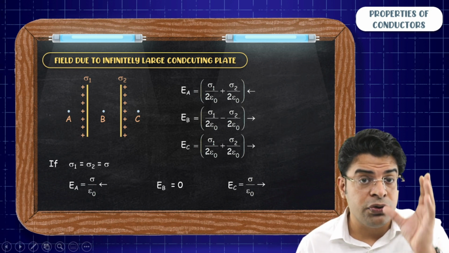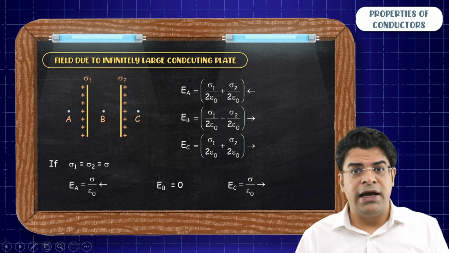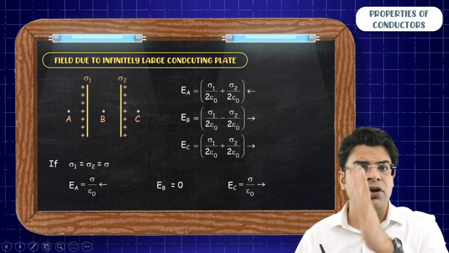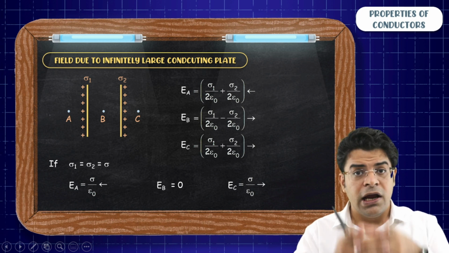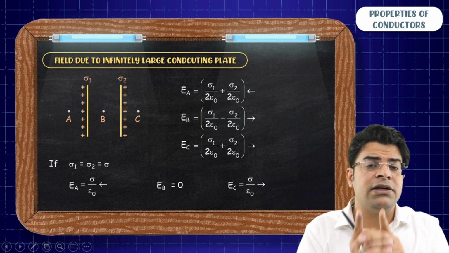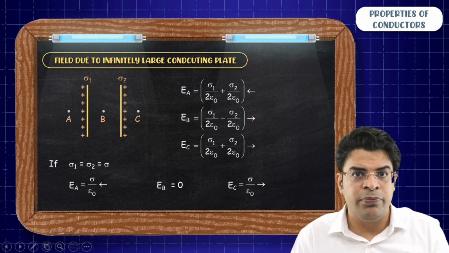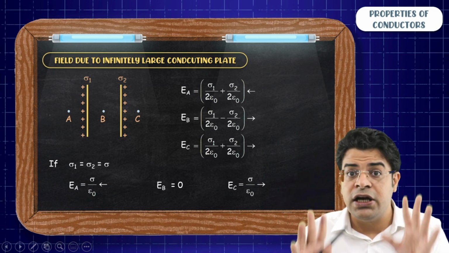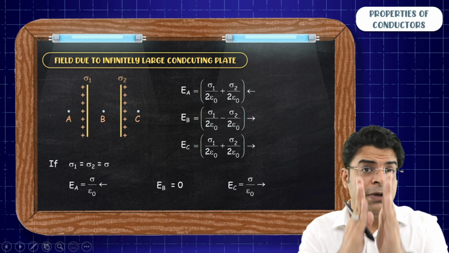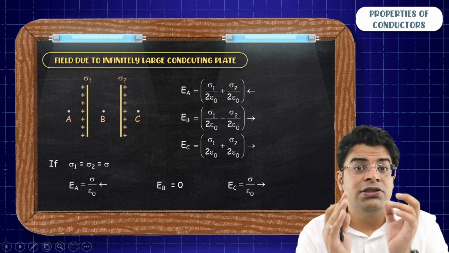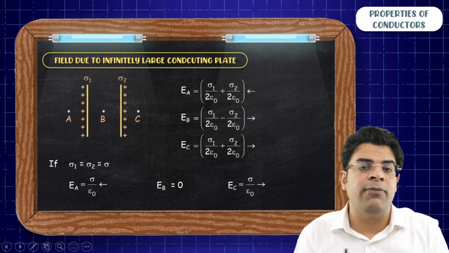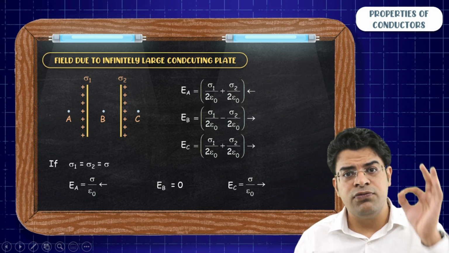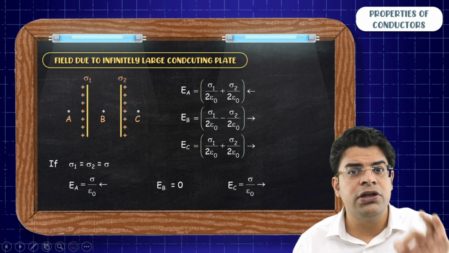In the question, you need to read carefully whether it's a single sheet, non-conducting sheet, or it's a metal plate. If they say that a metal plate has got surface charge density sigma, then you need to understand if there is no other electric field or other charge distribution present, then on both the plates you will have identical surface charge density sigma and both of them will produce the field. And this is what leads to many students doing the question wrong.